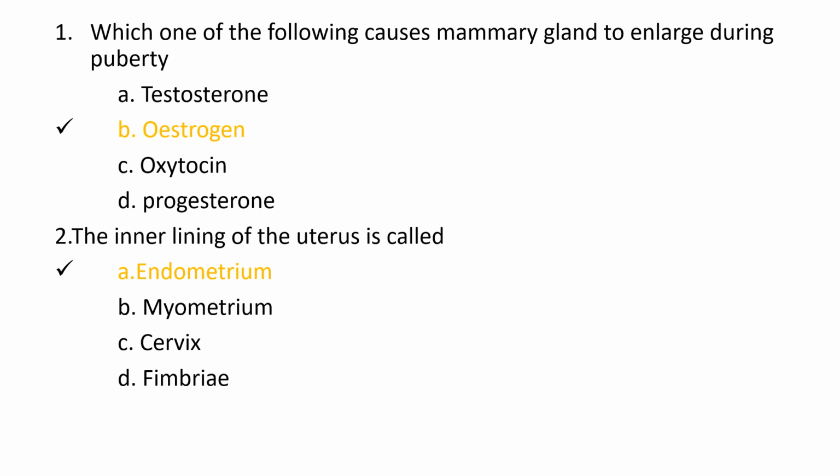And second question is, the inner lining of the uterus is called, options are endometrium, myometrium, cervix and fimbriae. And the correct option is endometrium. Option A, endometrium.